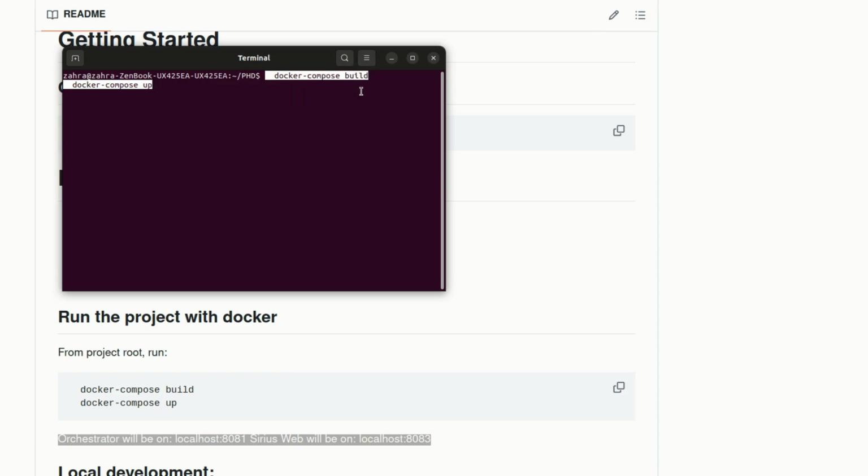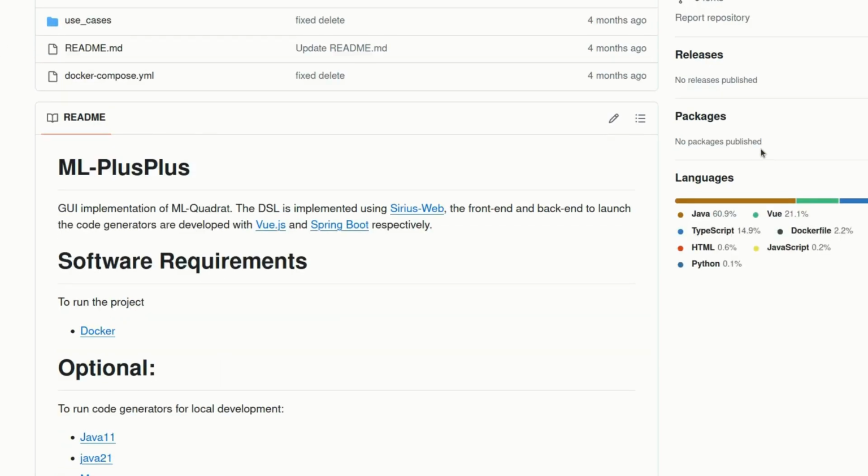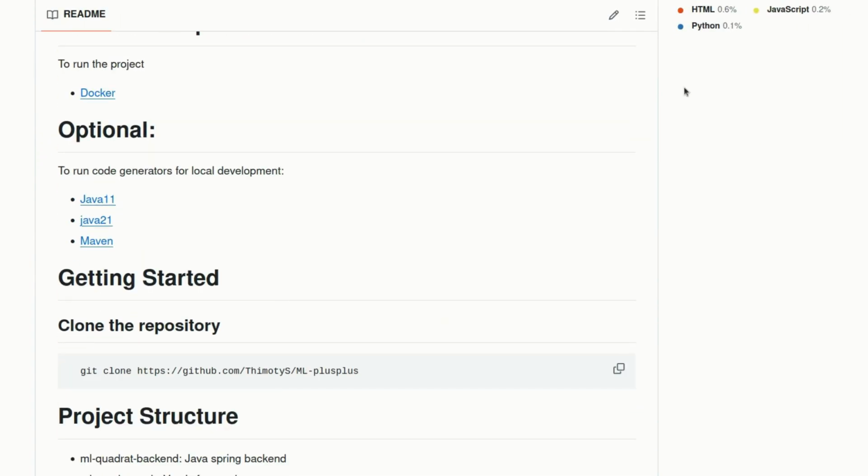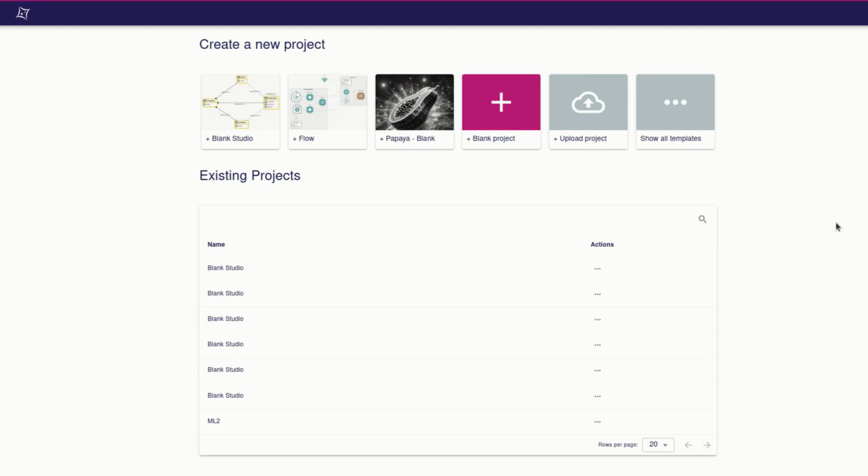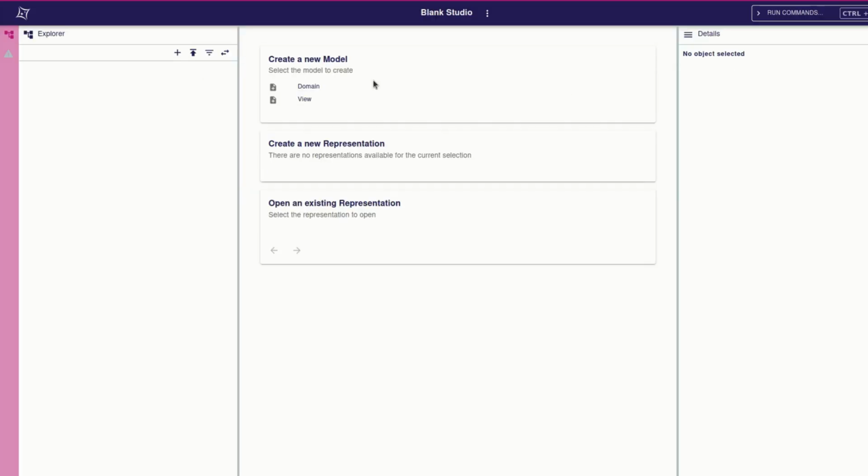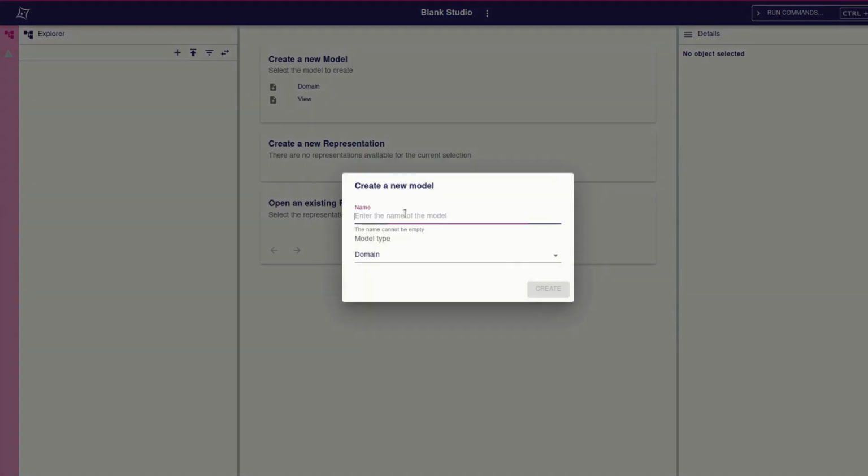I highlight the Docker Compose commands, build, then up. Here are two important URLs shown in the README, and these URLs are for the orchestrator and Serious Web. I explained that we use Serious Web as the graphical editor for ML Quadrat Plus Plus models.